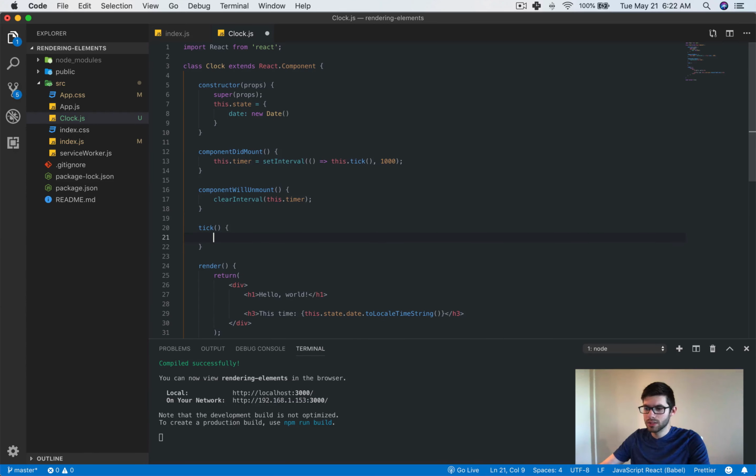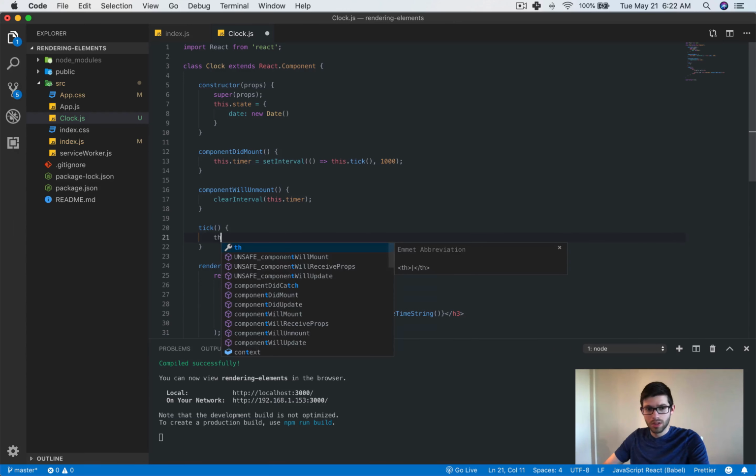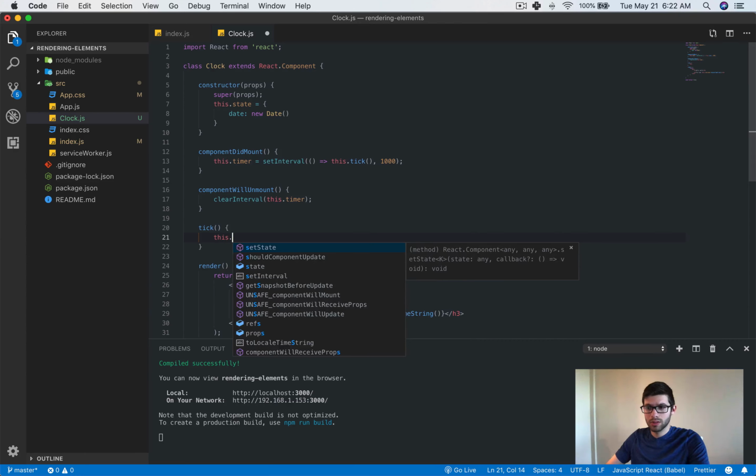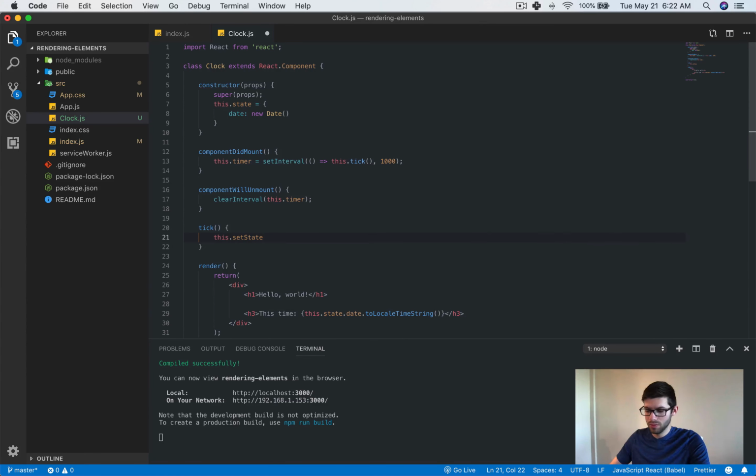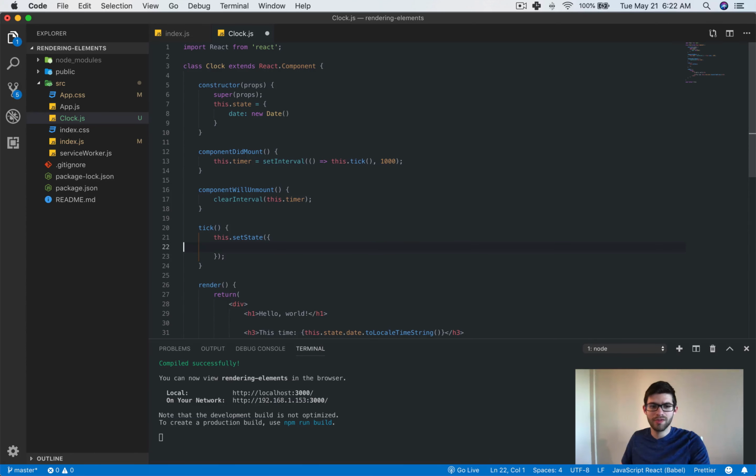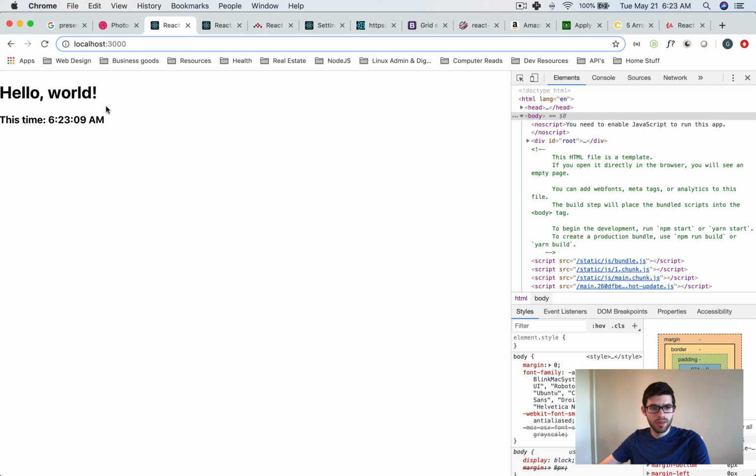And this will be what actually sets the state. So we will have this.setState, which updates the state. I believe we went over this. If not, we're actually going to be going over it in more detail later in the video. So this.setState, and then we can set date to equal whatever the new date is right now. And so this, as you can see, now works back to how it was before.